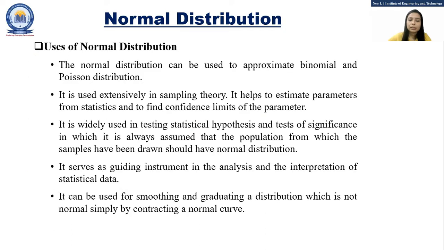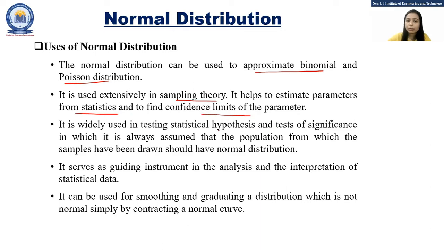Now let's discuss the uses of the normal distribution. The normal distribution can be used to approximate the binomial and the Poisson distribution. It is also used in sampling theory to estimate the parameter from the statistics and find the confidence limits of the parameter.